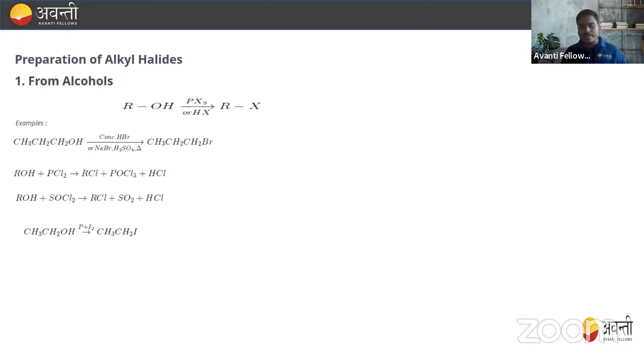First of all, talking about alkyl halide, we all know what an alkyl halide is. In CH4, that is an alkane, if we replace one H with a halogen, if we replace one H and add one chlorine, then it will become CH3Cl, right? So what is an alkyl halide? When a halogen replaces one hydrogen of an alkane, it becomes an alkyl halide, also known as a haloalkane. So these are basically the alkyl halides we have.